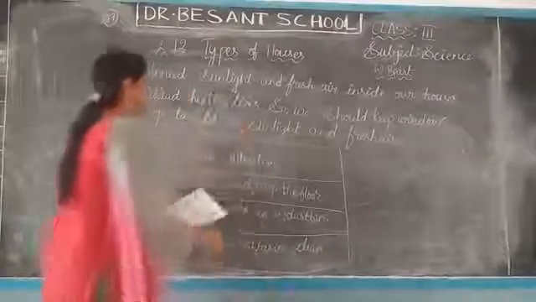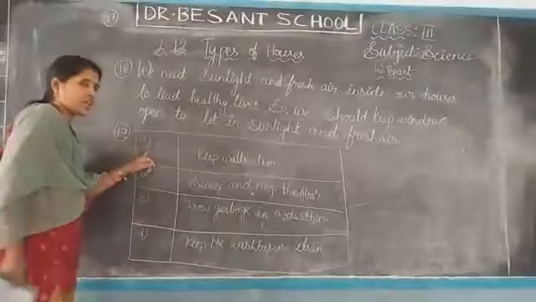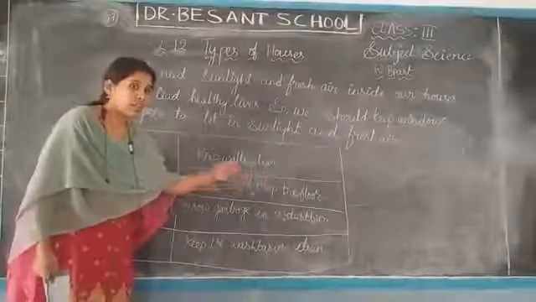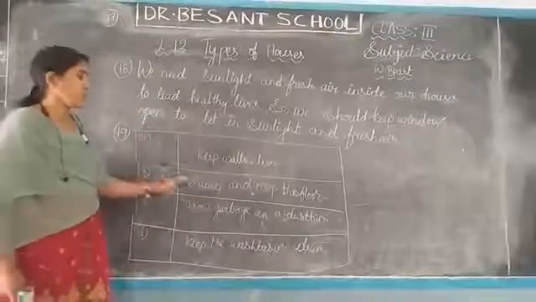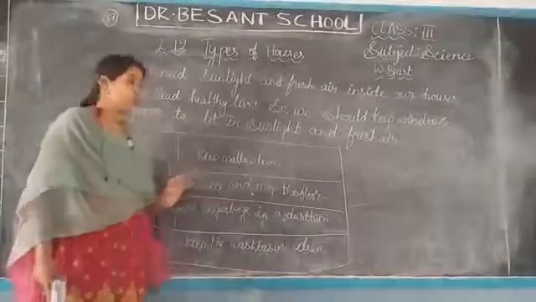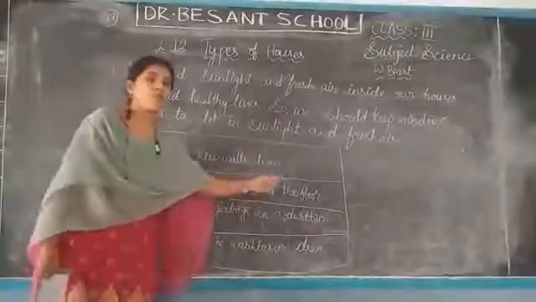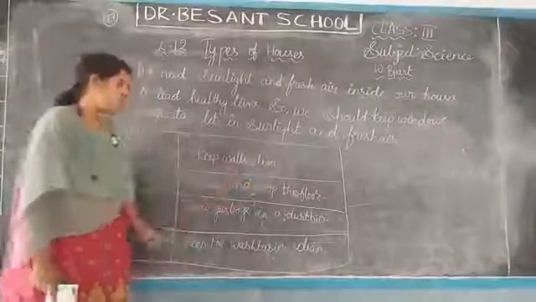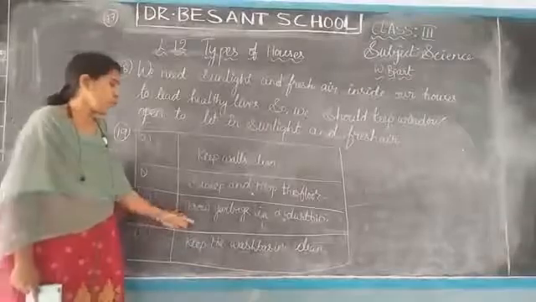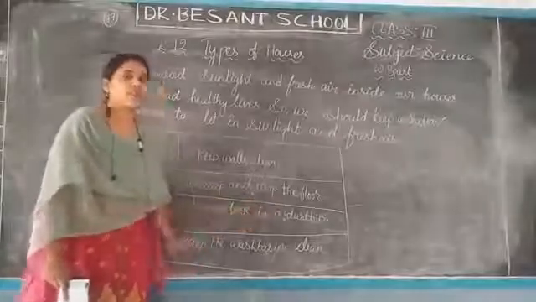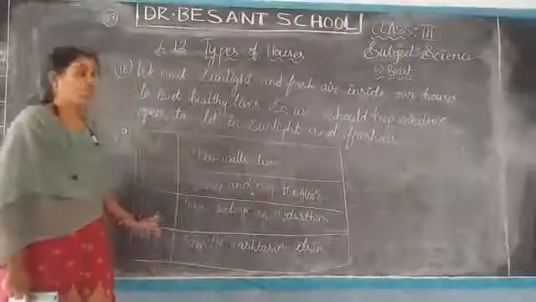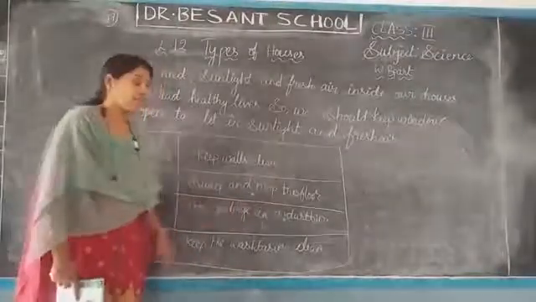So you can write all these answers, children. First one, option A, keep walls clean. Option B, sweep and mop the floor. Option C, throw garbage in a dustbin.